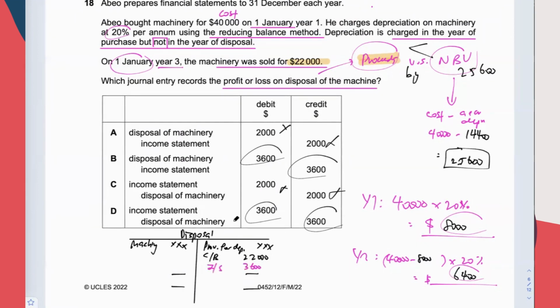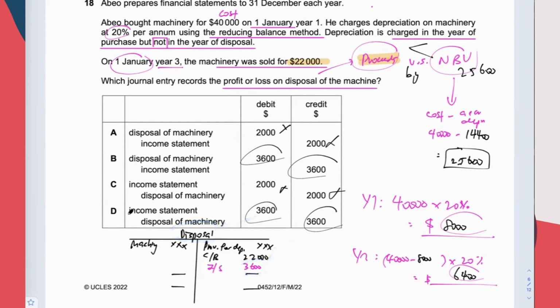Then here, write income statement. If you were to come up with a disposal account, this is how it looks. And this is where the loss on disposal appears. If this were a profit on disposal, it would have been here instead. Now, can you tell me, is this known as credit income statement? This is not known as credit income statement, okay? This is known as credit disposal. Focus on the position of the number and the name of the account. This is credit disposal, debit income statement.